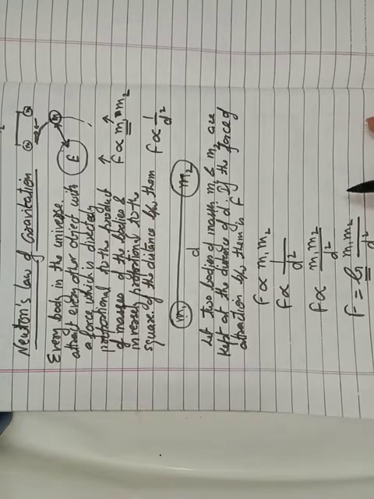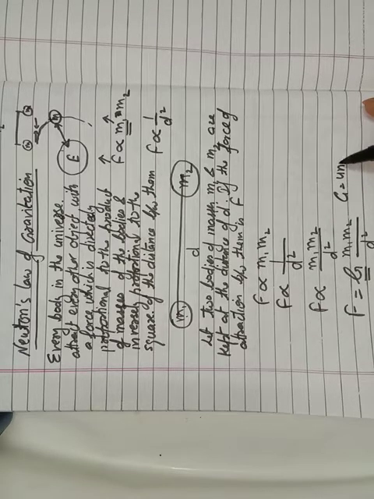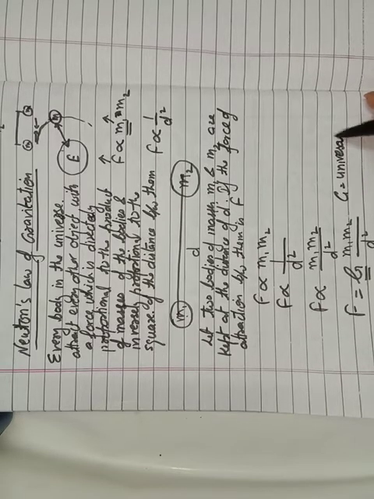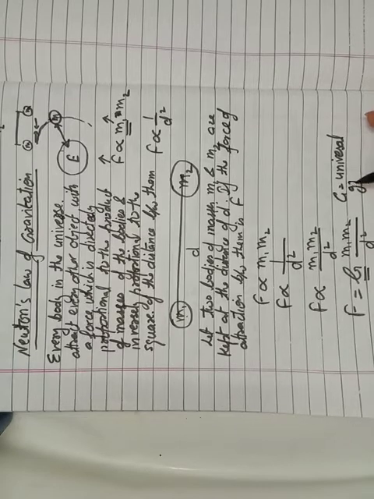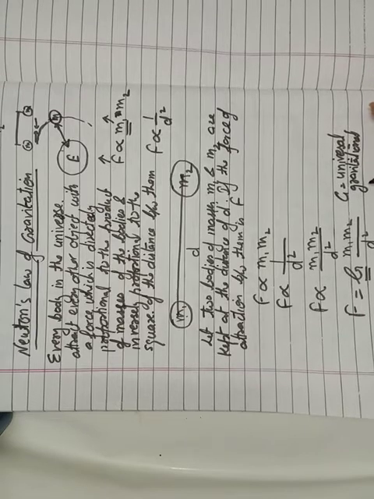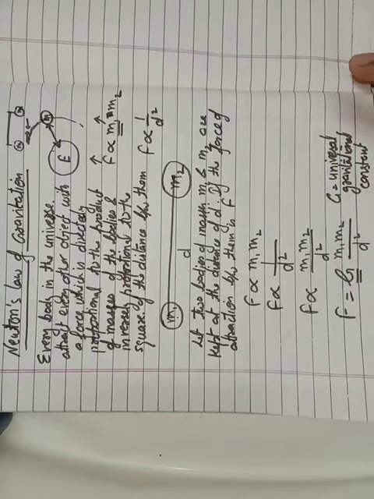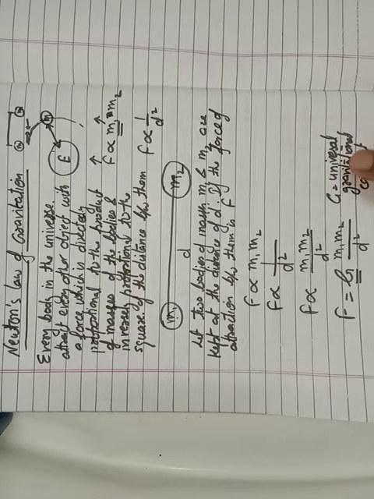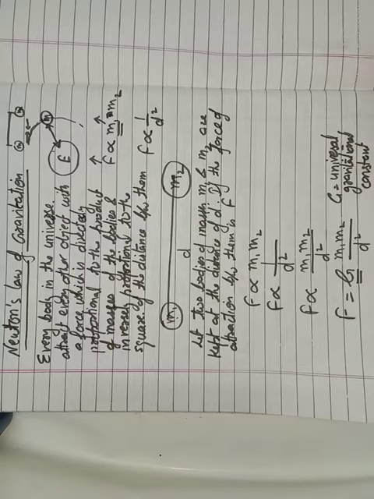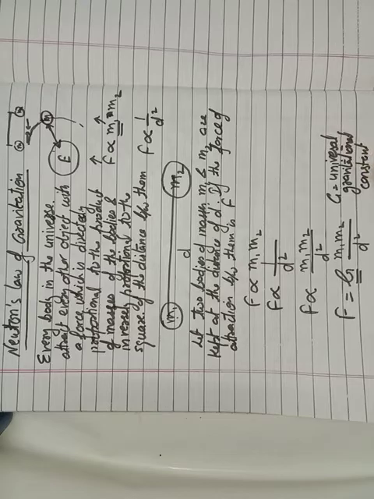This G is equal to a constant which is known as the universal gravitational constant. You know why it's named so? Universal gravitational constant, because in the universe it is constant. Its value does not change anywhere in this universe, like on this earth, on the moon, or anywhere. Its value does not change. So it is called the universal gravitational constant.